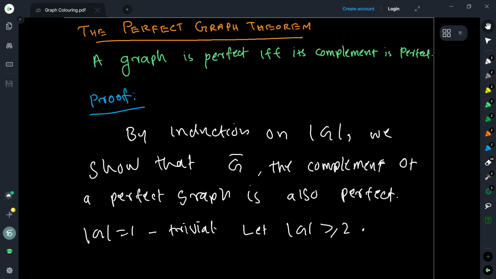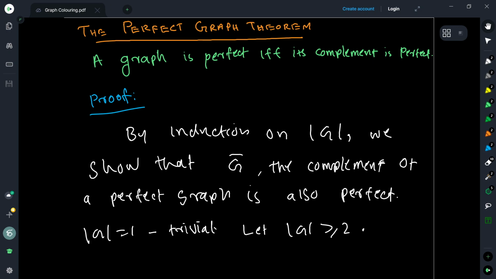Now, what we are going to do is to use induction on the order of the graph. If the order of the graph is 1, then it's trivial, and we only need to show that given a graph is perfect, its complement is also perfect, because once you take the complementation of the complement, it is again going to be the graph itself.